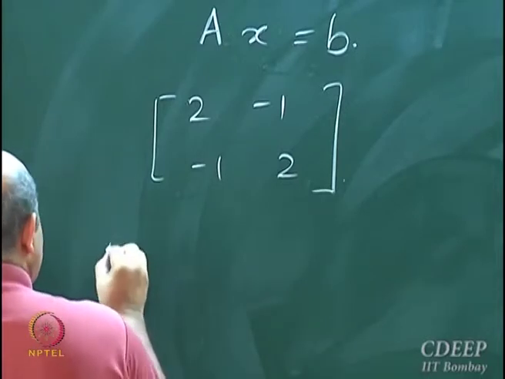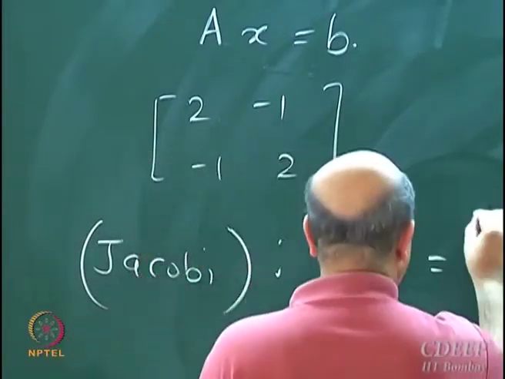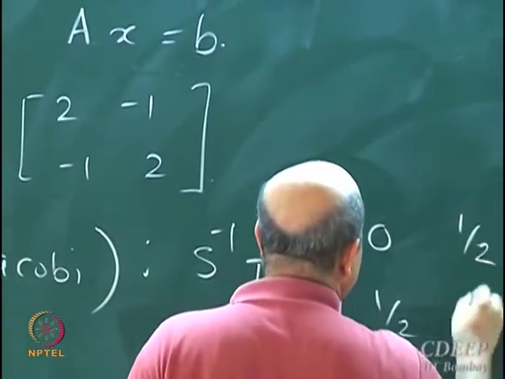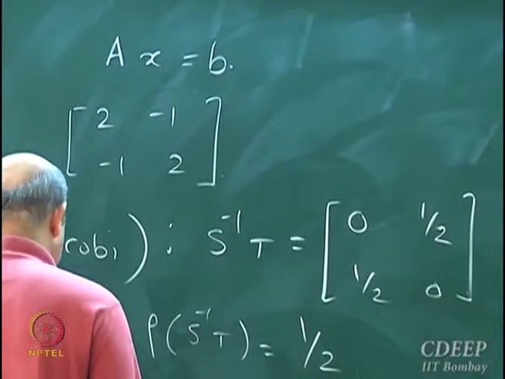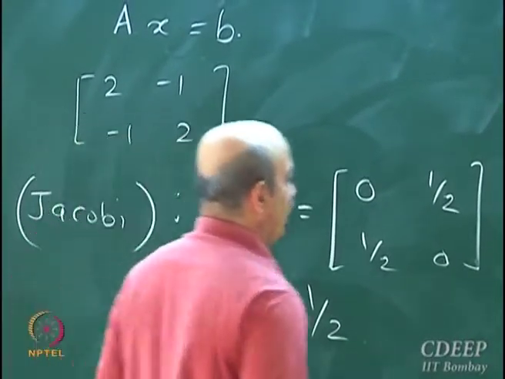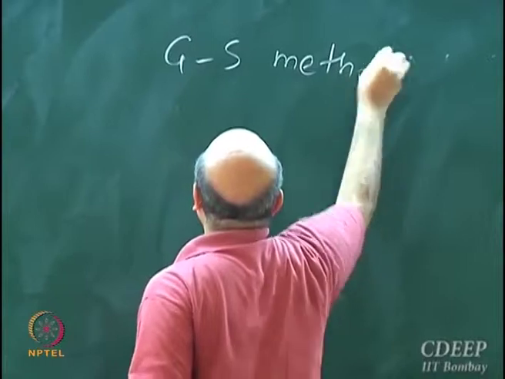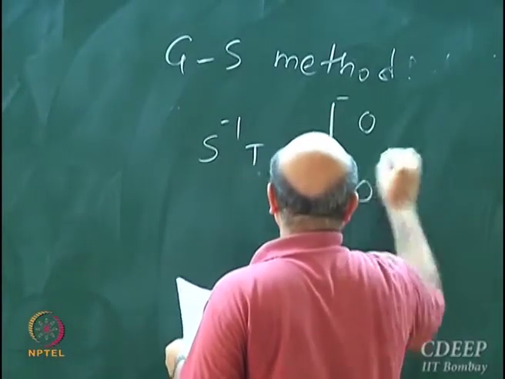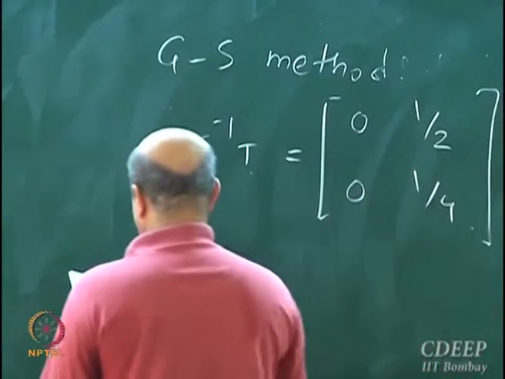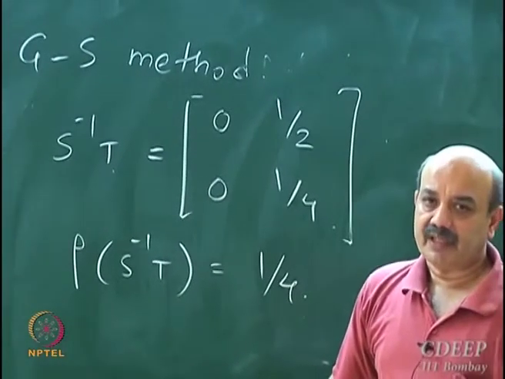But that is not the point. The point is, for the Jacobi method, S inverse T will be [0, 1/2; 1/2, 0], and the spectral radius is equal to 1/2. For the Gauss-Seidel method, S inverse T turns out to be [0, 1/2; 0, 1/4], and the spectral radius is given by this.